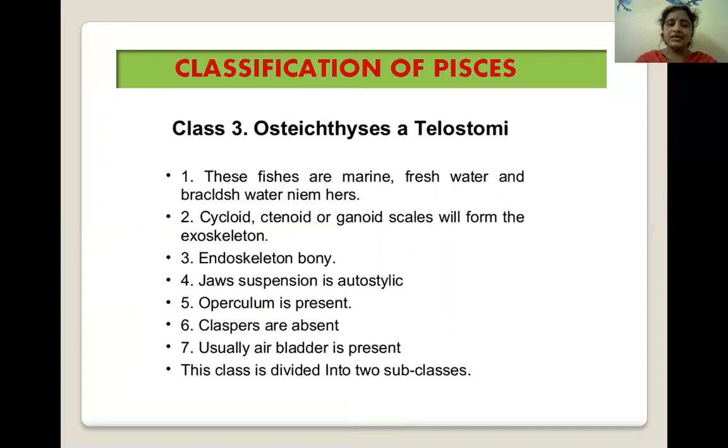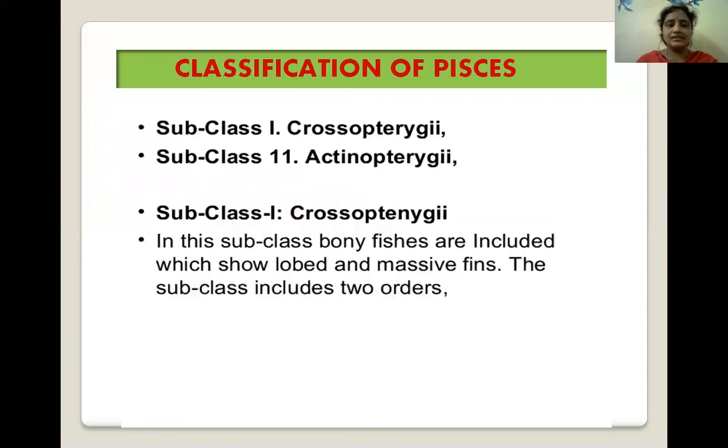The endoskeleton is made up of bones, therefore they are called Osteichthyes. Jaw suspension is autostylic. Operculum is present in these fishes. Claspers are absent. Air bladder is present.